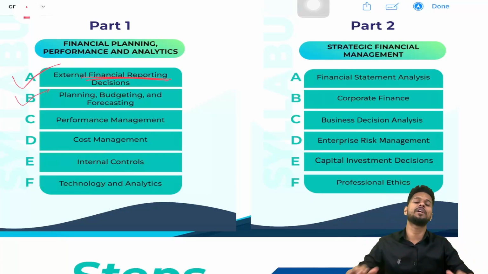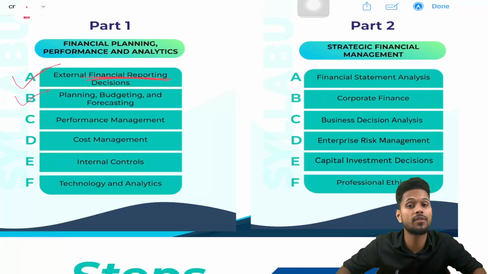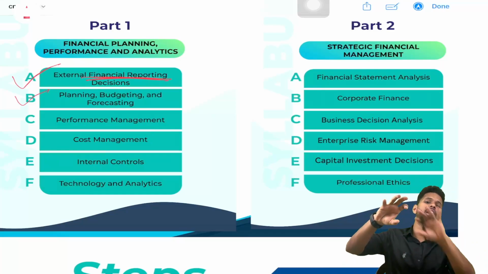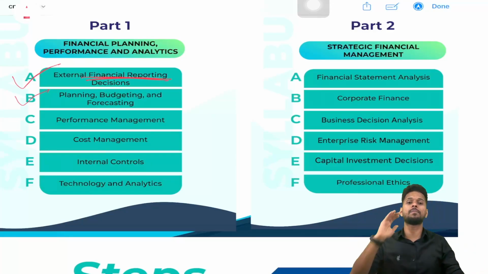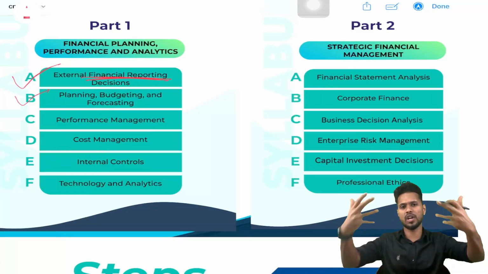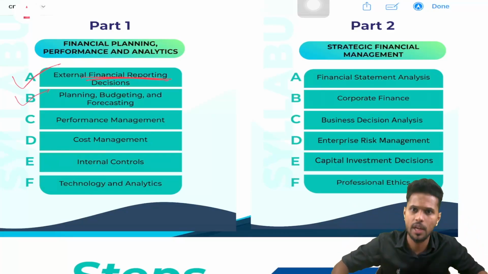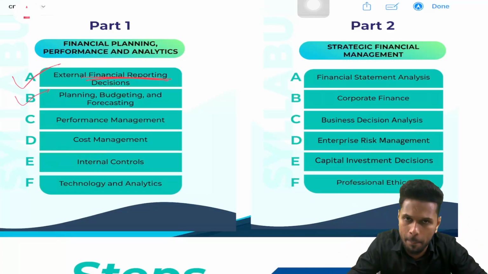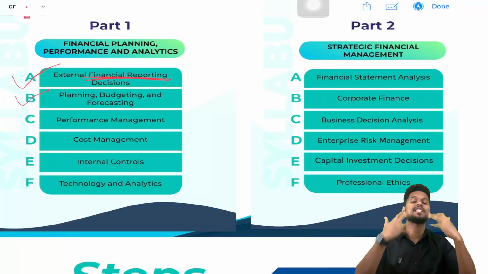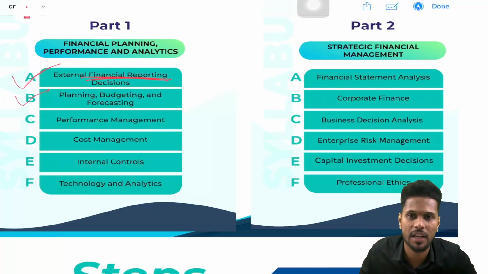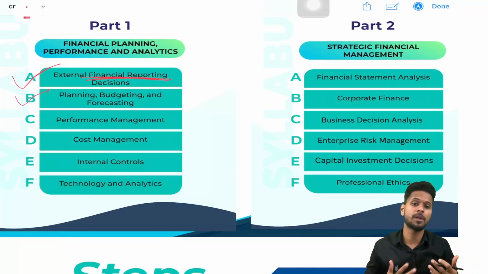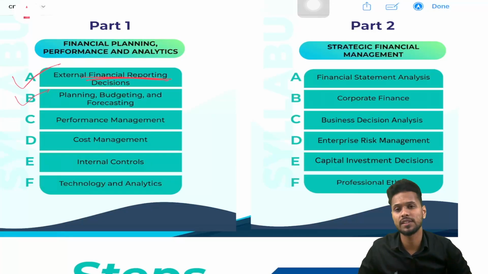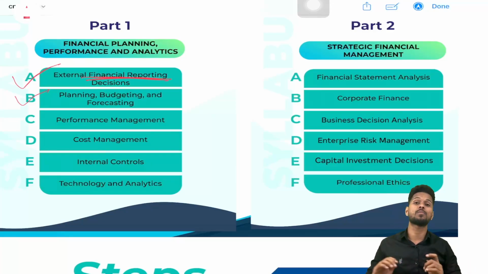Which one should be developed first, plan or budget? Plan should be done first before developing the budget. In budget we are converting the planned things into numbers. Under planning we are just stating what things we should do in future, and in budgeting we are using the numbers. And forecasting means anticipating or predicting the future matter. So how to develop plan, how to develop the budget and how to forecast the future things, that we are studying in section B of our part 1 syllabus.